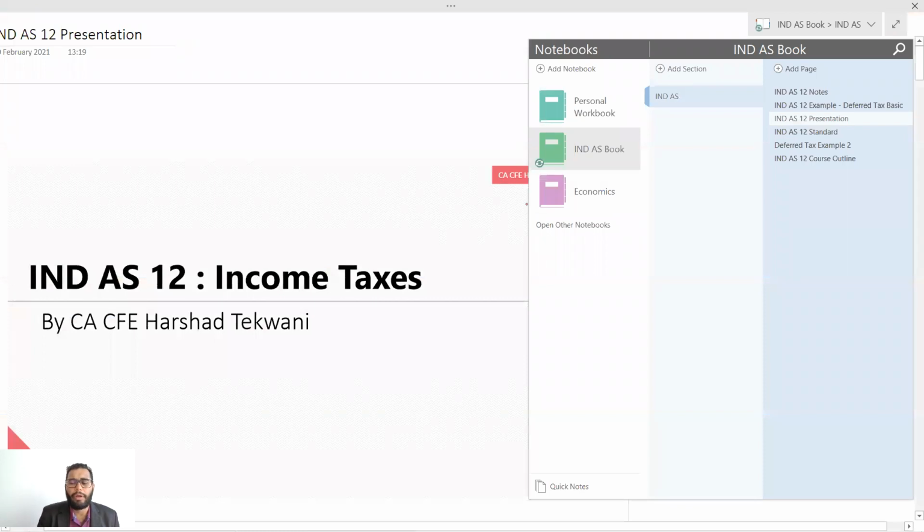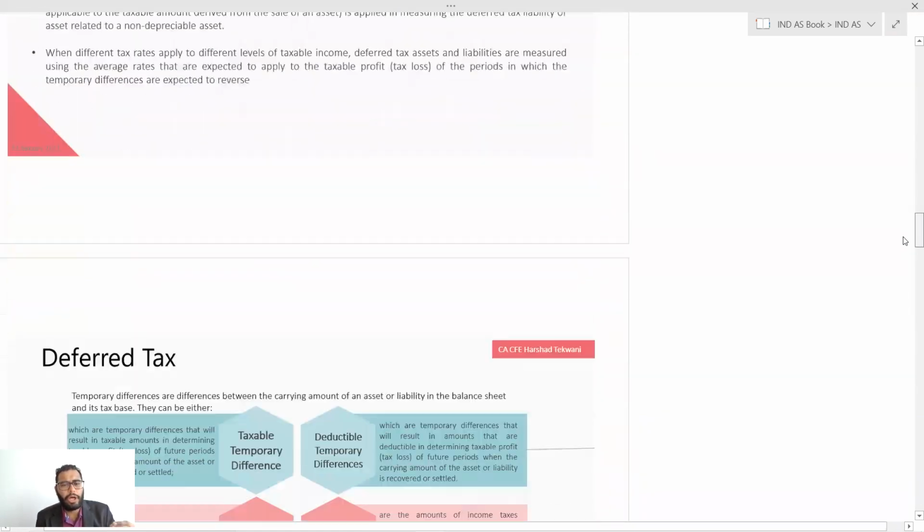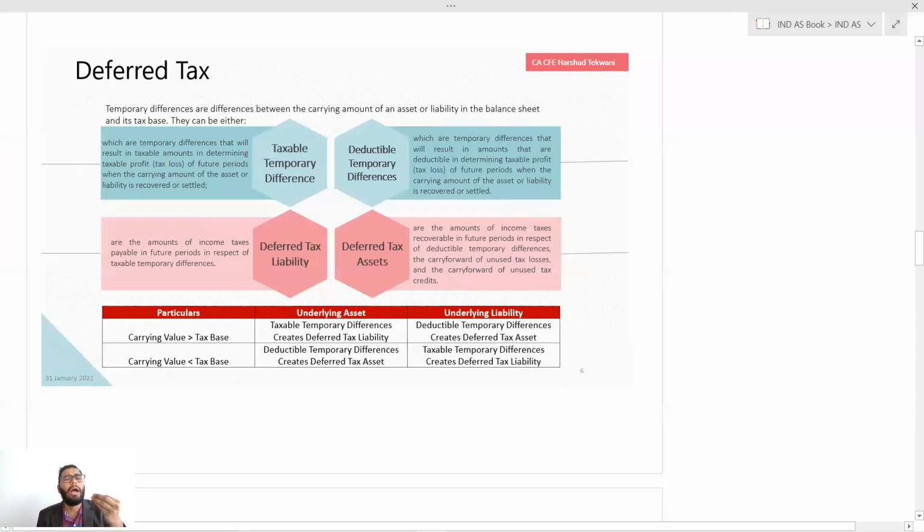I have presented some, like, prepared one document where you can easily find the definitions of the standard. Also, we will compare the standard clause by clause.